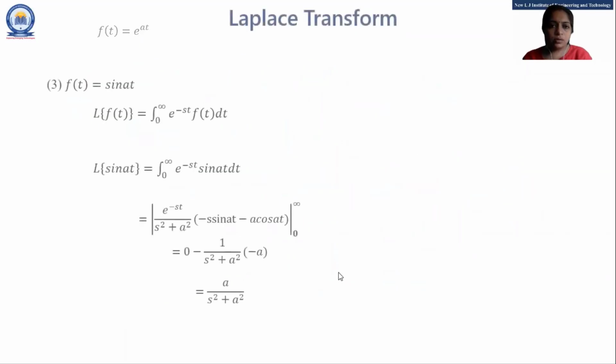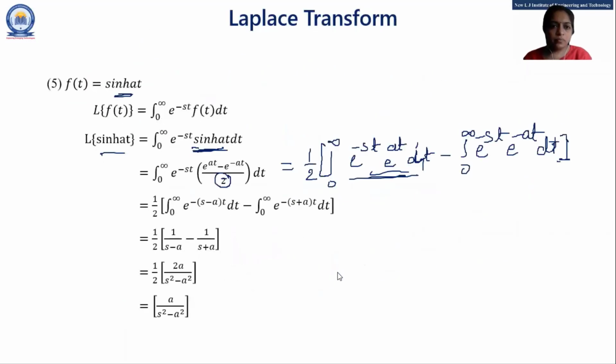Okay, so that is here. See this one. For e raised to minus s minus a, this, if I integrate and put the upper limit and lower limit, my answer will be 1 upon s minus a. By integration and by putting the upper limit and lower limit in the second term, my answer is 1 upon s plus a.